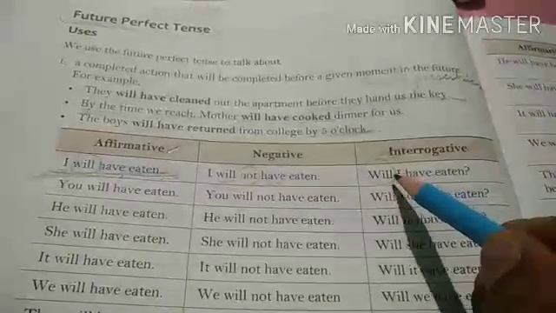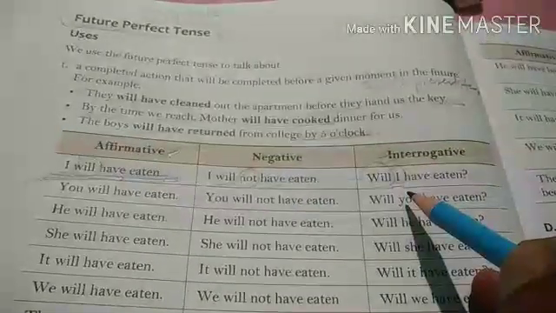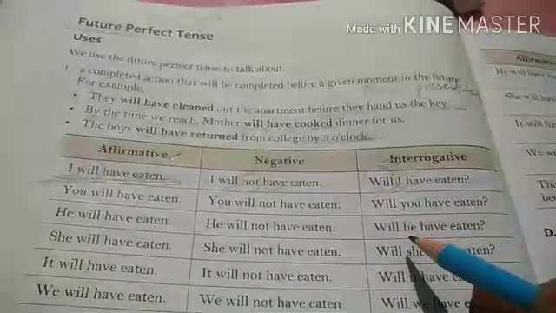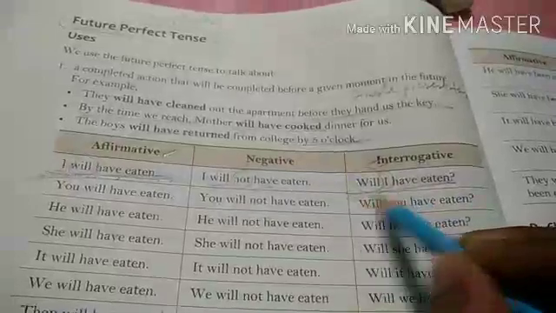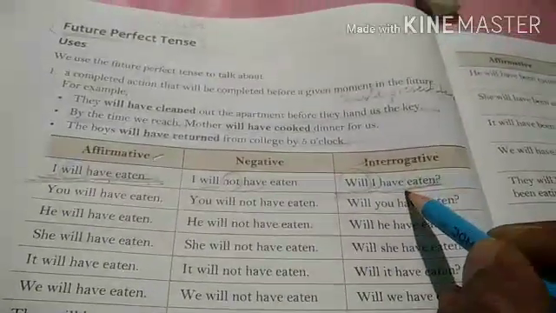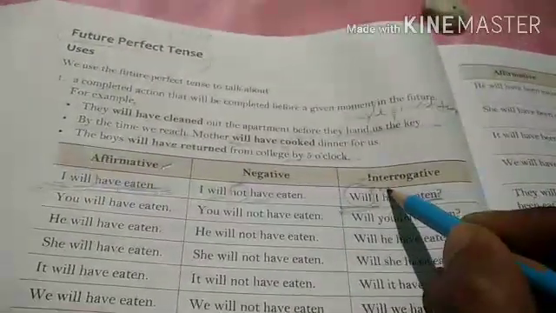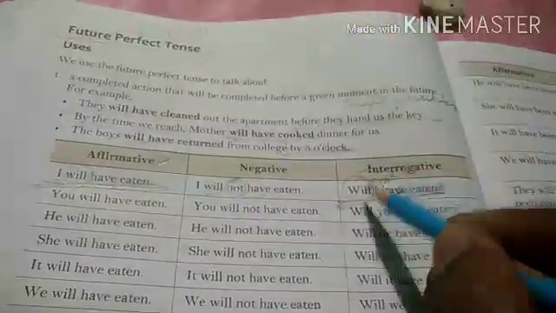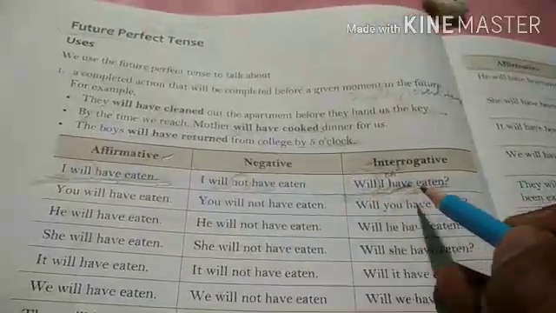So subject comes between will and have. Will I have eaten. Understood? Now this is interrogative sentence in positive form. Now when you write this sentence in interrogative negative form, it will become will I not have eaten. So before have we have to write not.